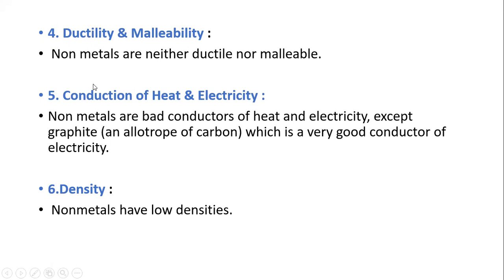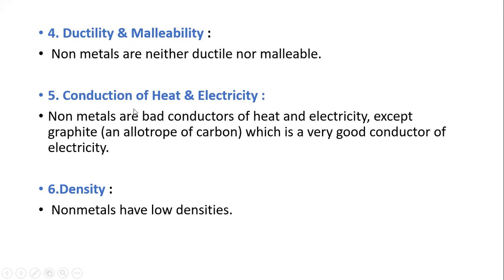Ductility means forming a thin wire, and malleability means that when we hammer with energy, it forms a thin sheet. Both properties are not present in non-metals; they are neither ductile nor malleable.